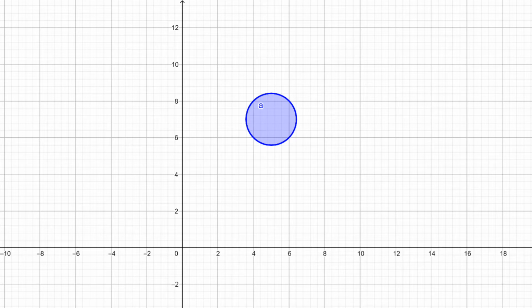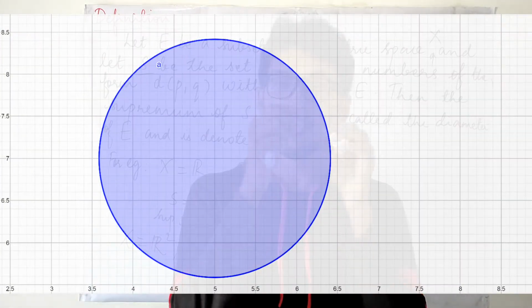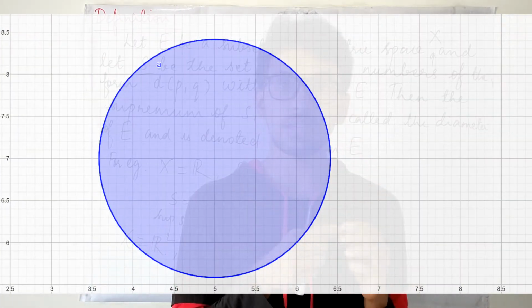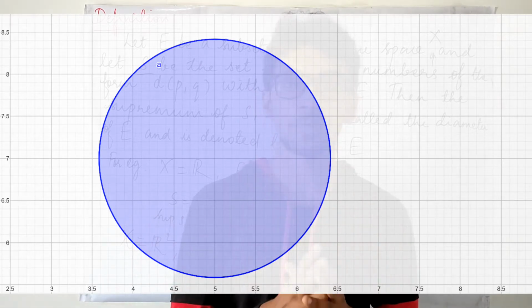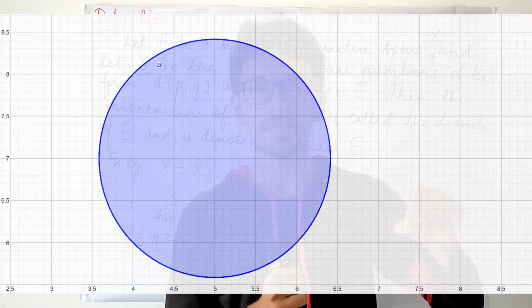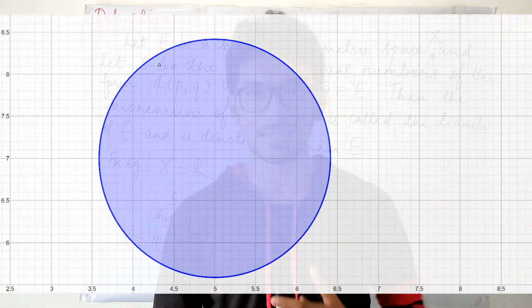Here (5, 7) is the center. From the center, the distance to any point on the circle is 2, and to any point inside the circle it is less than 2.